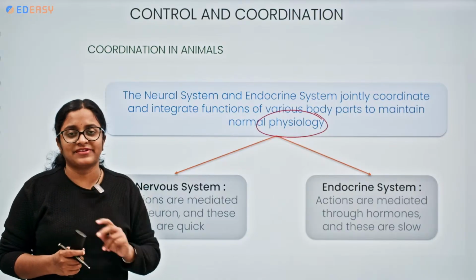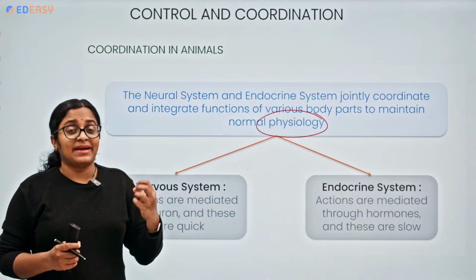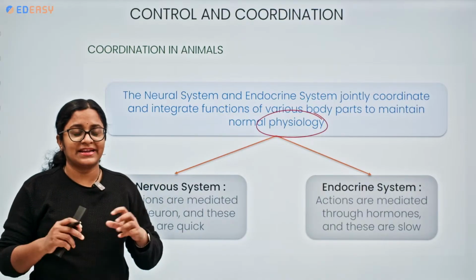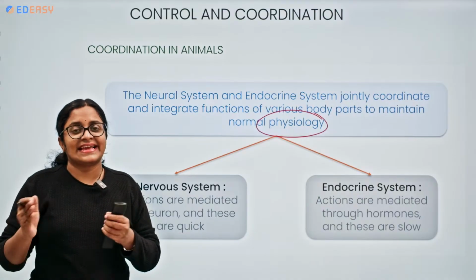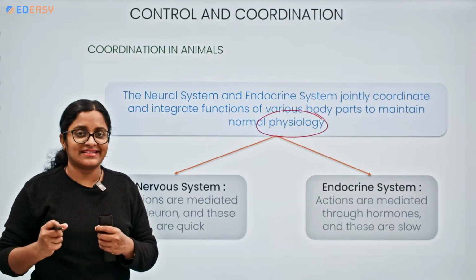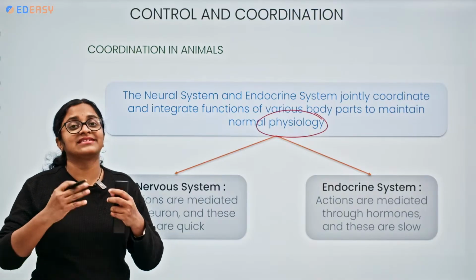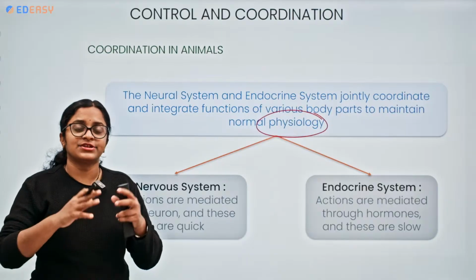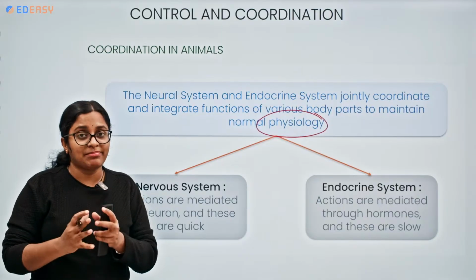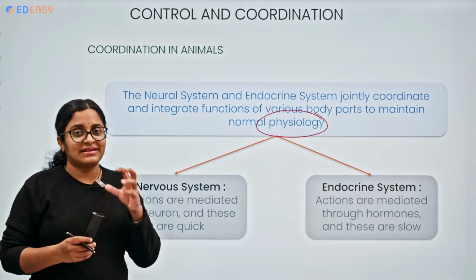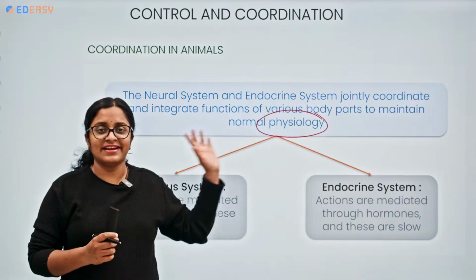If two of your friends are working together, some might be quick in their action and complete the work very fast, but the second one might take some time, right? They take time, but have the accuracy and the precision, so the work is completed and the work will be perfect. In a similar manner, we have two things over here, the nervous system and the endocrine system.